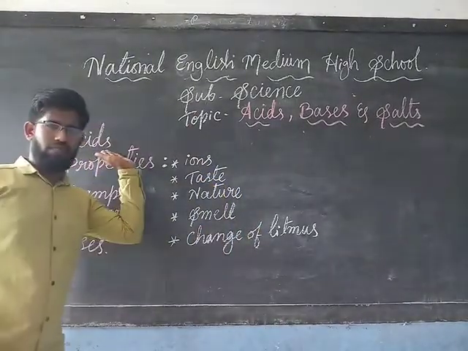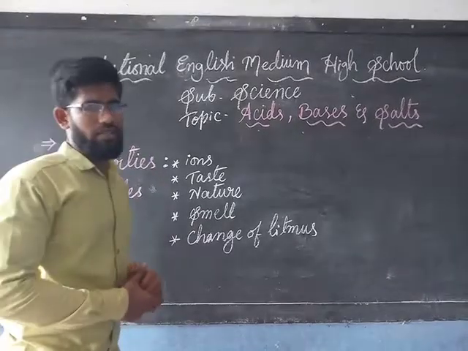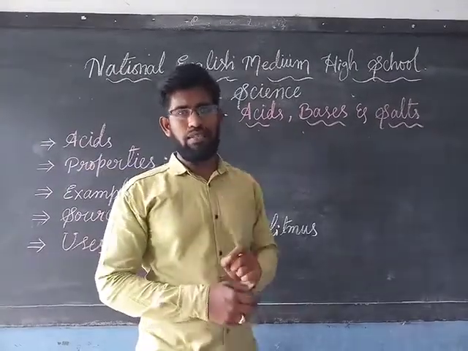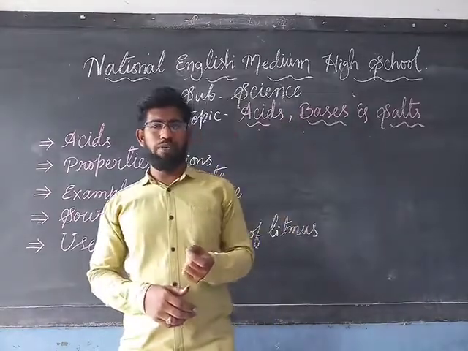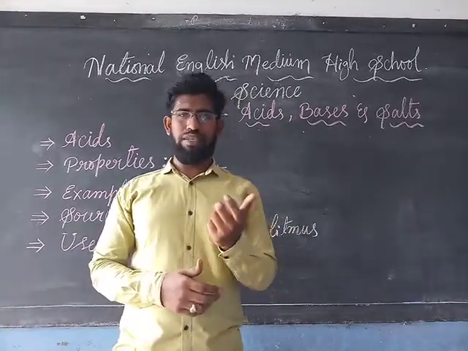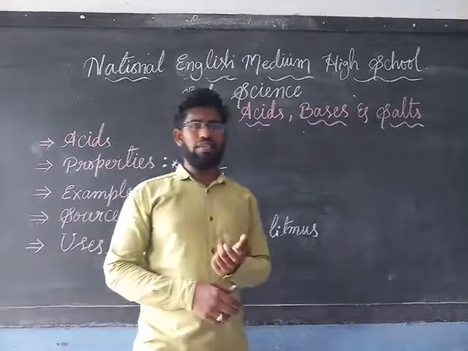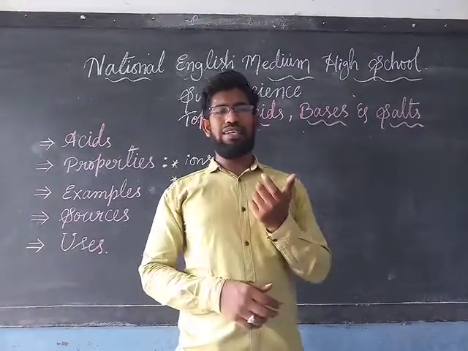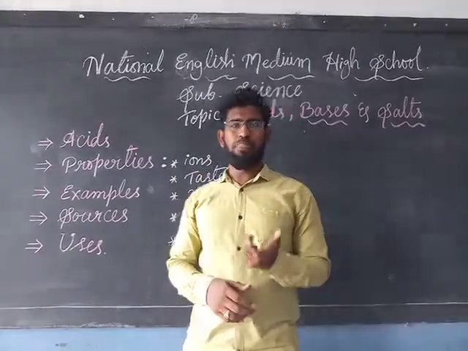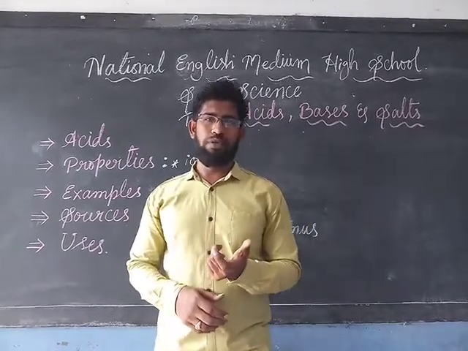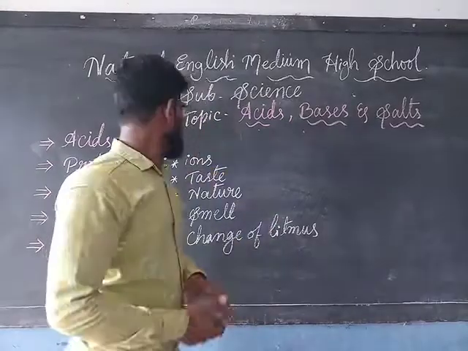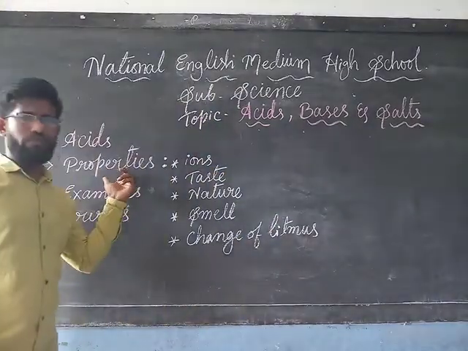What do you mean by acids? Acids are the chemical substances which contain H plus ions and are sour in taste. They can turn the blue litmus paper into red in color. Once again, I will repeat that: acids are the chemical substances which contain H plus ions, and they can turn the blue litmus paper into red.